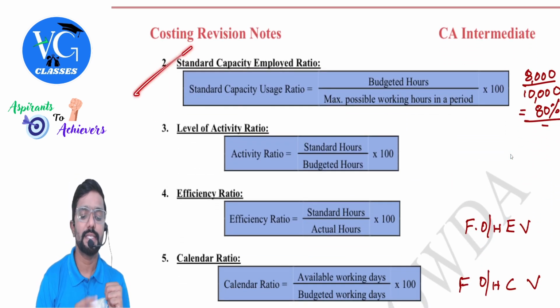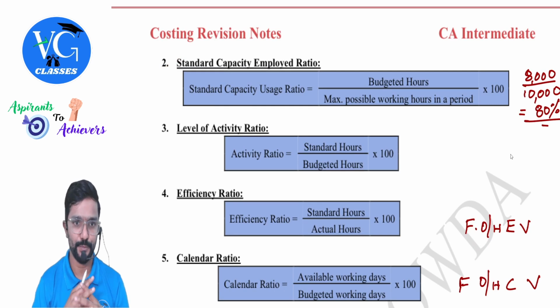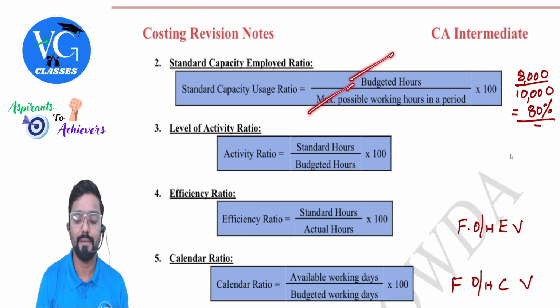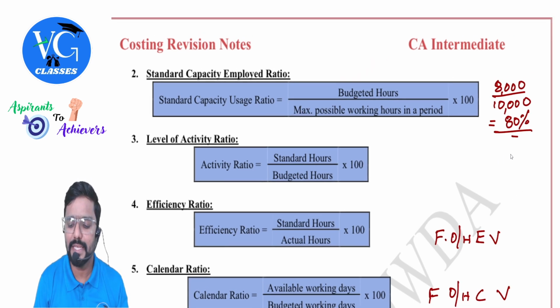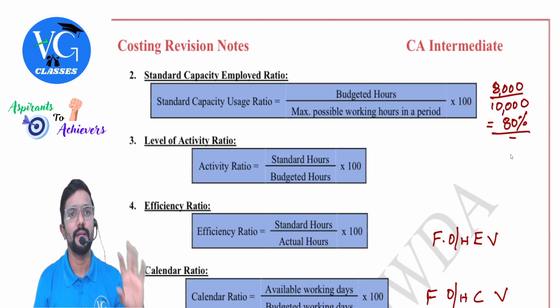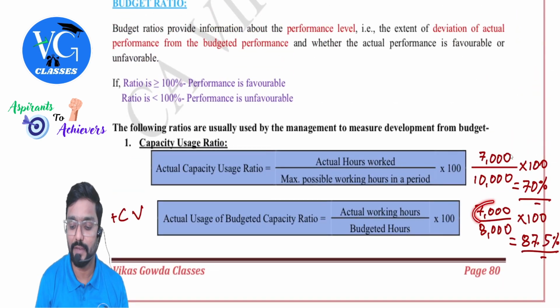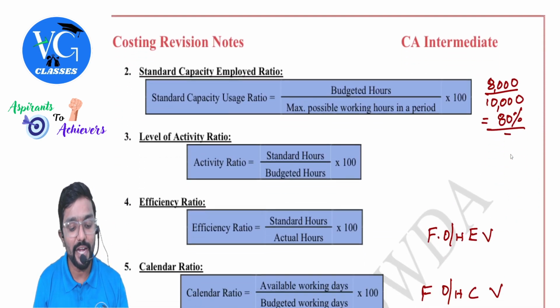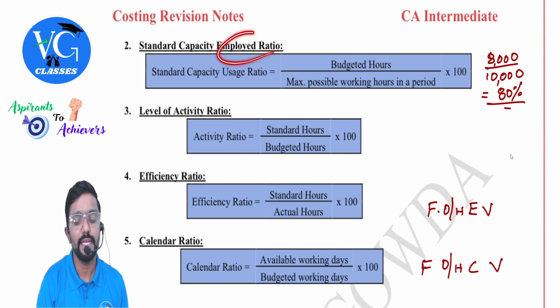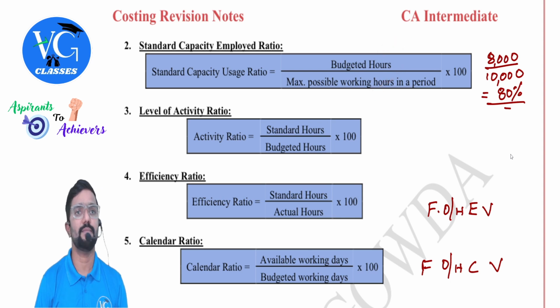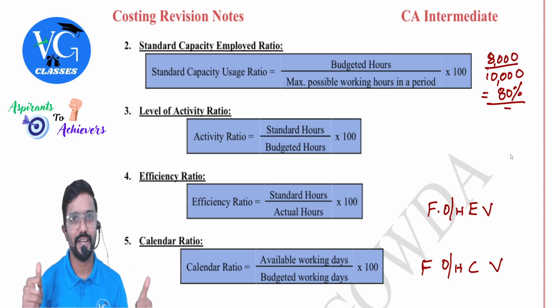Next, standard capacity employed ratio. Standard capacity usage ratio means, sir, budgeted hours divided by maximum. Guys, maximum I can work for 10,000 hours. But now we are planning to use for how much? Only 8,000 hours. This is my plan, not my actual. Actual we have seen already, 7,000. Clear? So you have planned for how much? Standard capacity employed ratio, which is 80%. Budgeted divided by maximum, guys. Clear? Yes.